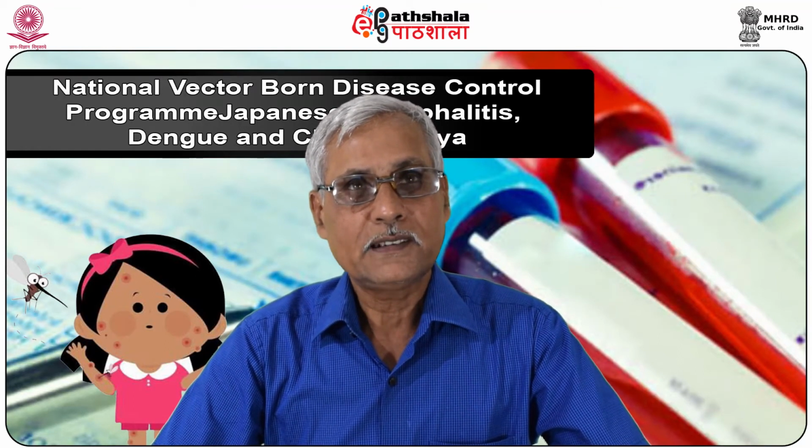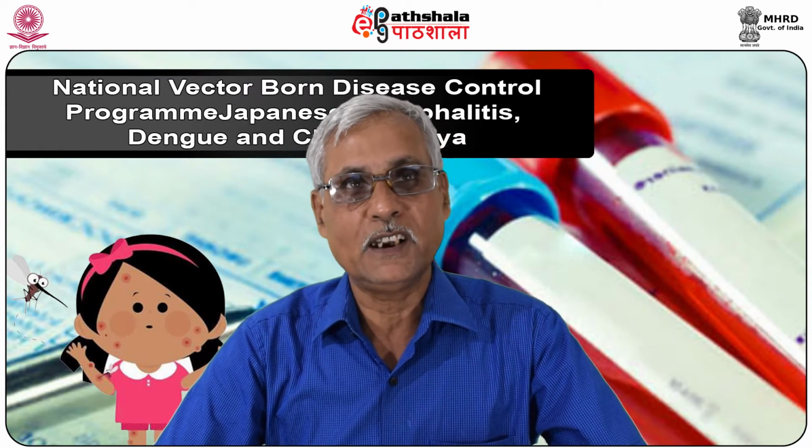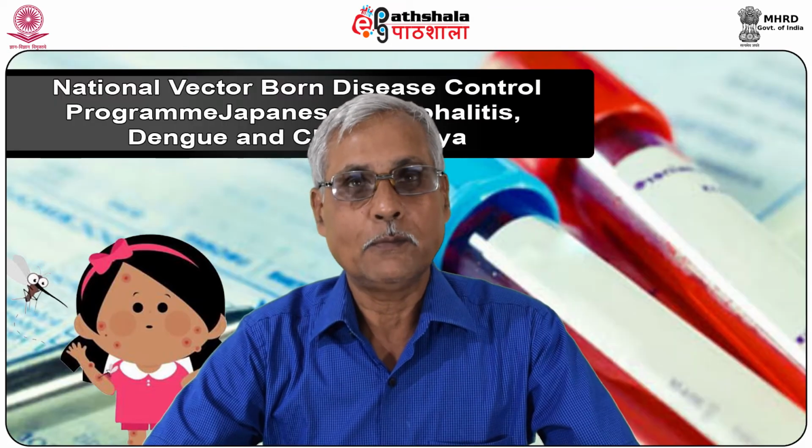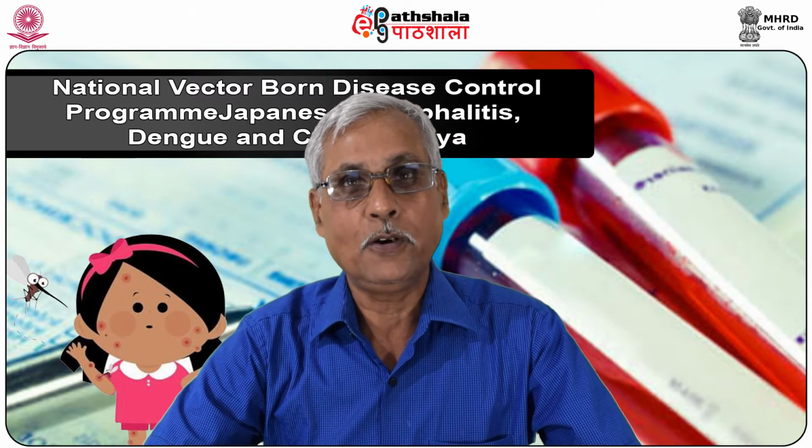The second important component is case management, laboratory diagnosis, and clinical management. Laboratory diagnosis facilities have been extended, as I said earlier, and for clinical management, necessary support has been given, even blood products in the form of plasma and separate things have been made available.